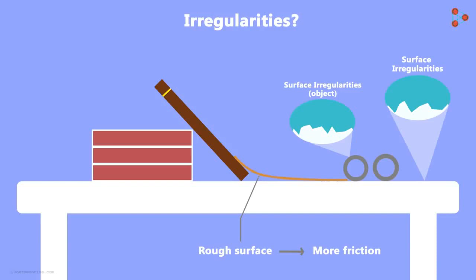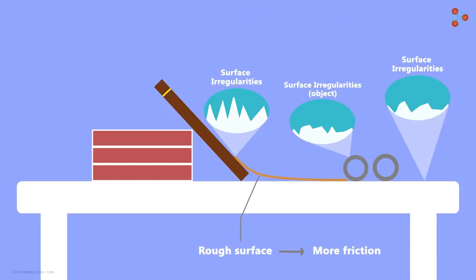Now the irregularities on the surfaces lock into one another. So whenever we have to move an object, we need to overcome the irregularities. But why is the friction higher on rough surfaces? It's because the rougher the surfaces, the more will be the irregularities. And if the irregularities are more, then more force will be required to overcome them. So the first factor affecting the friction is the nature of surfaces.